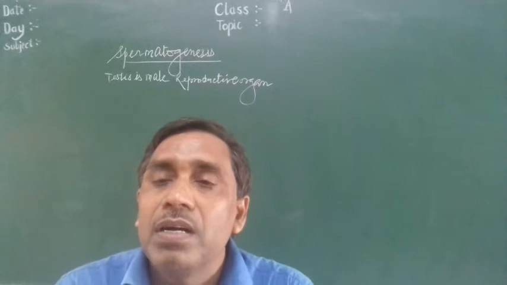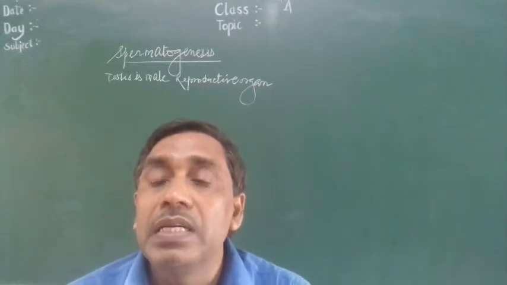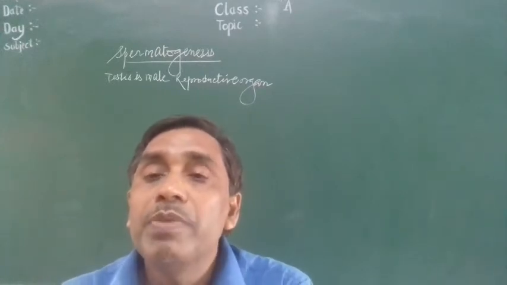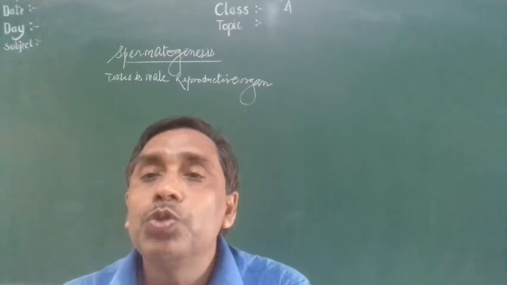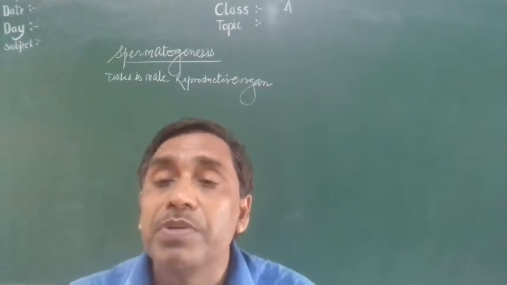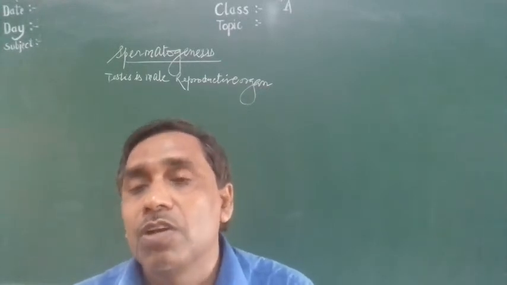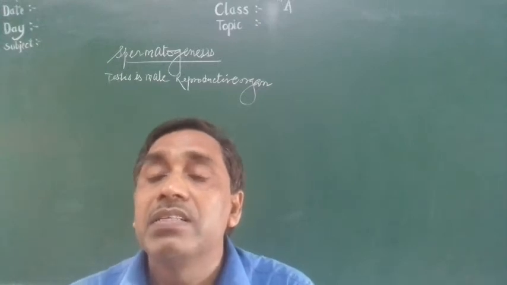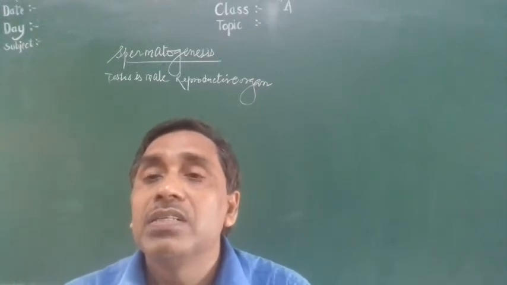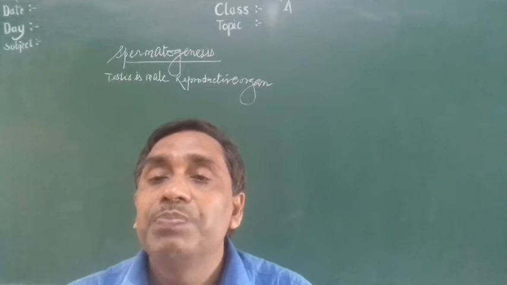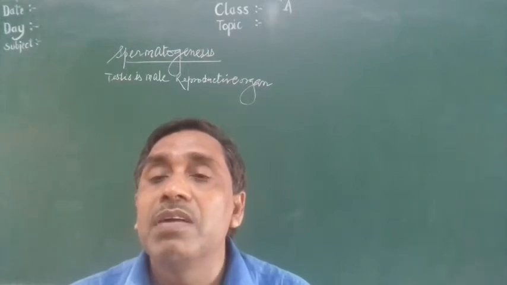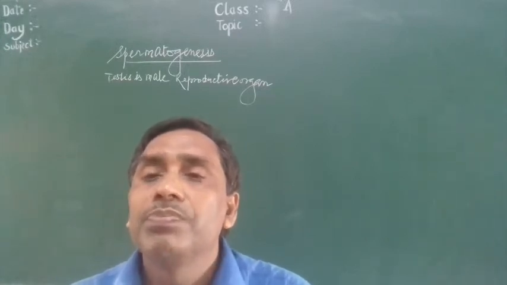The testis is present outside the abdominal cavity in the scrotum to maintain a temperature 2 to 2.5 degrees centigrade less than the body temperature. Our body temperature is 37 degrees centigrade. So the testis is located in the pelvic region outside the abdominal cavity, in the scrotum.